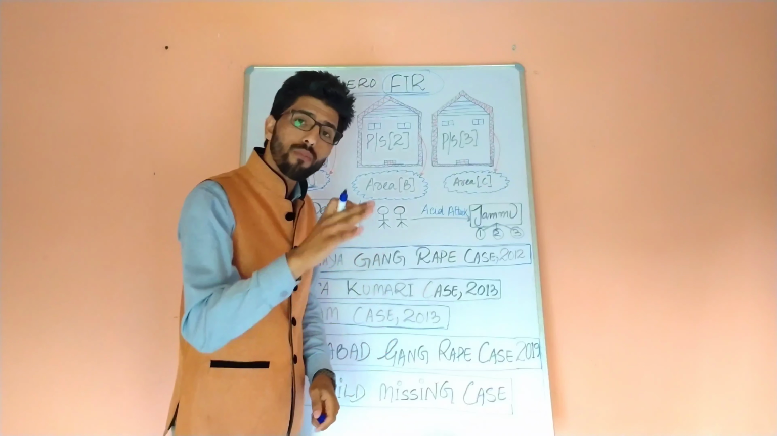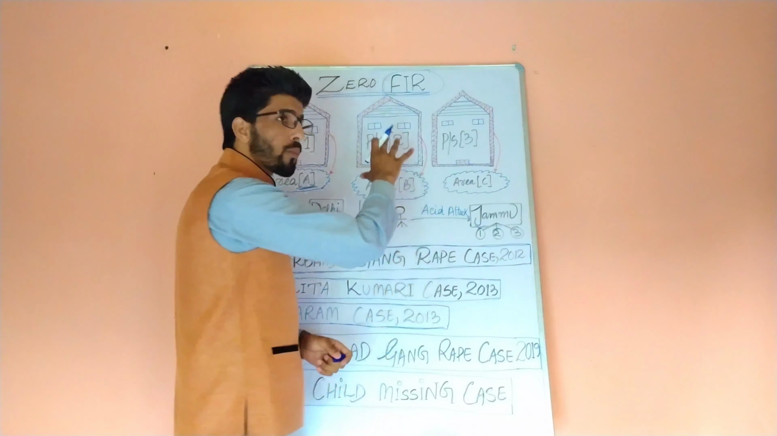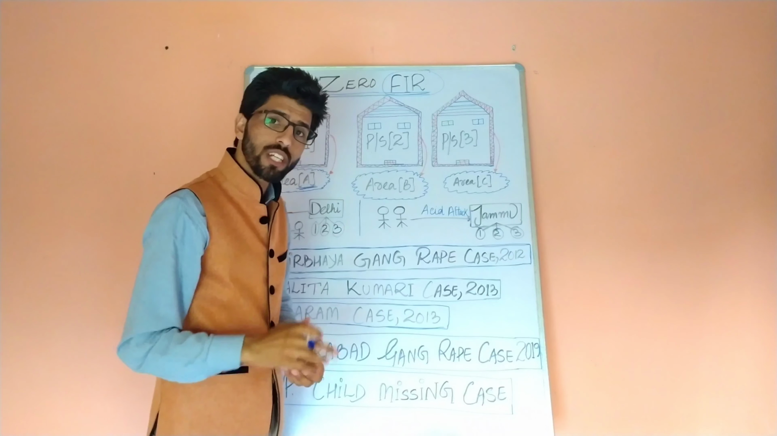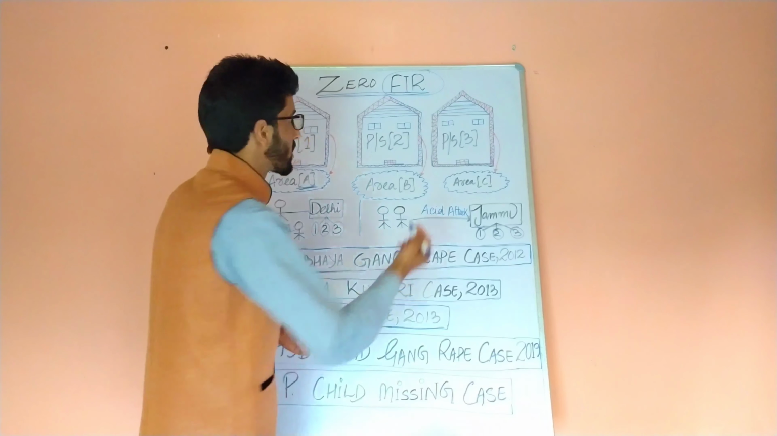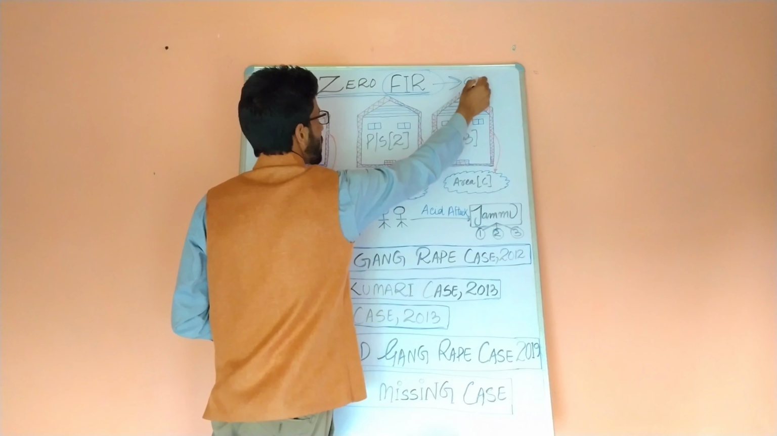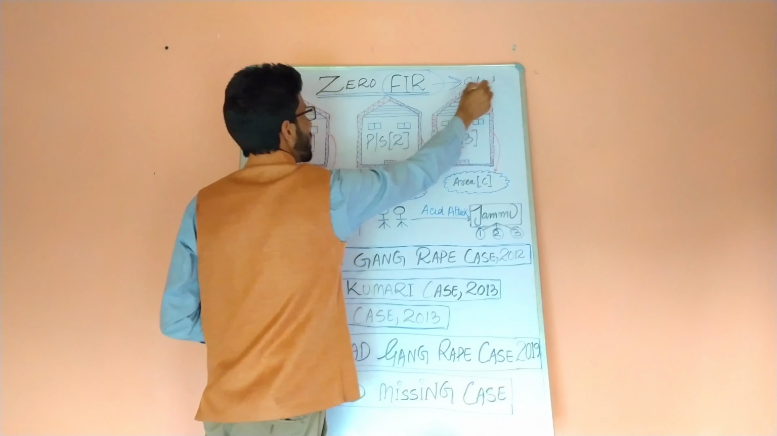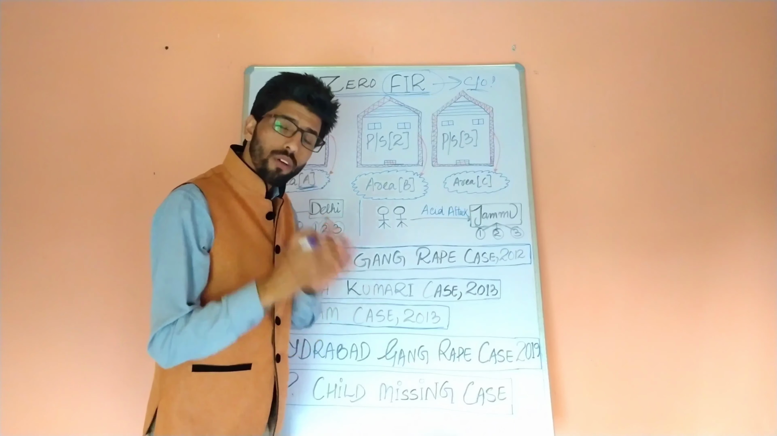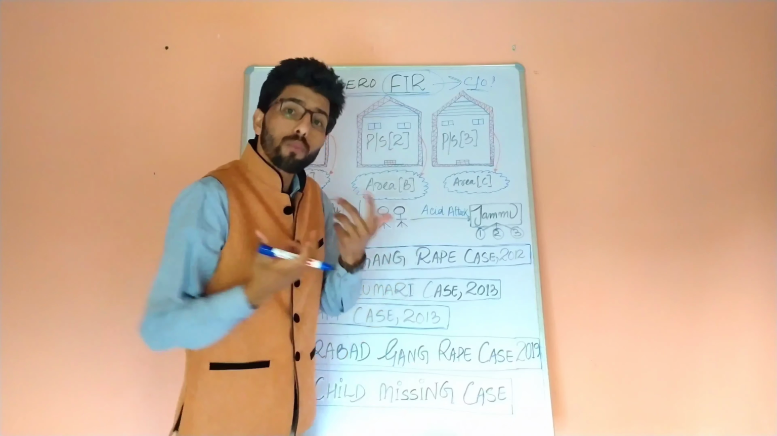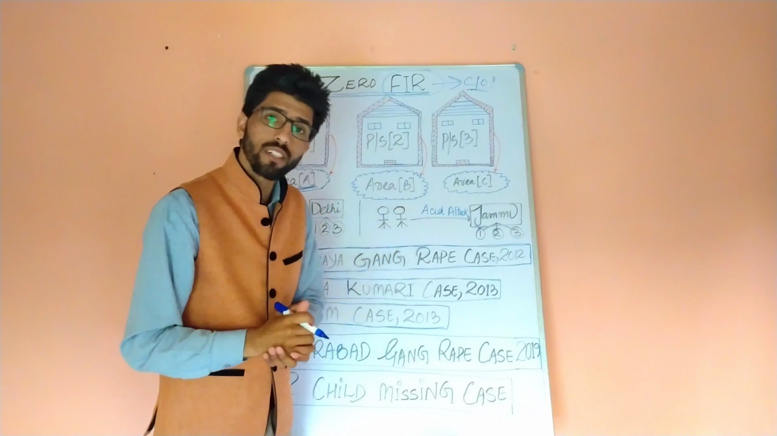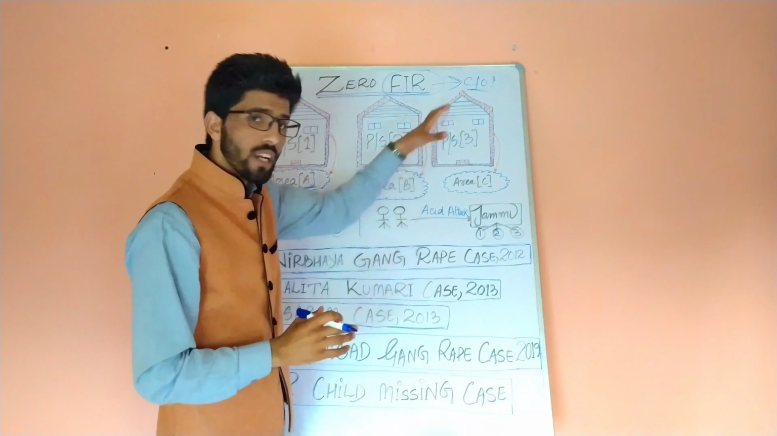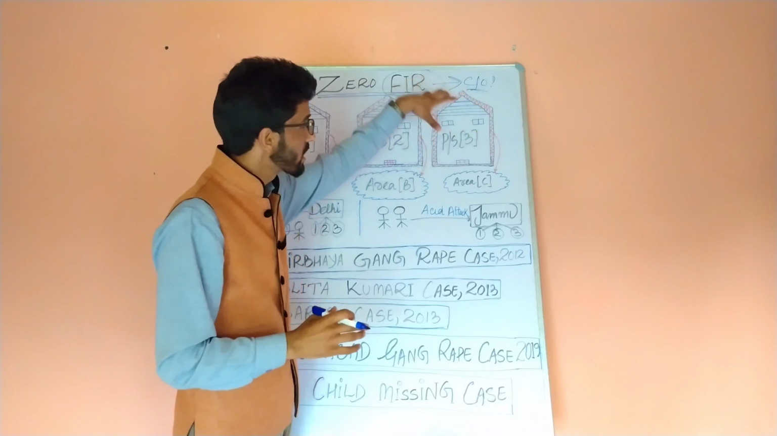FIR stands for First Information Report. It is a report which is prepared by the officer in charge of the police station while receiving the information with regard to a cognizable offence. Now the question arises, what is a cognizable offence? A cognizable offence is an offence which is of serious nature. Like we have murder, rape, dowry death related cases, etc. These are of grave, serious nature.